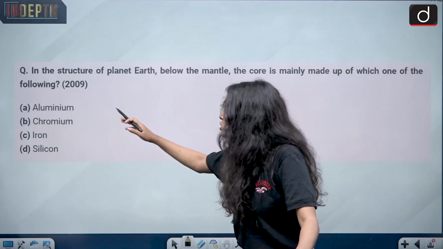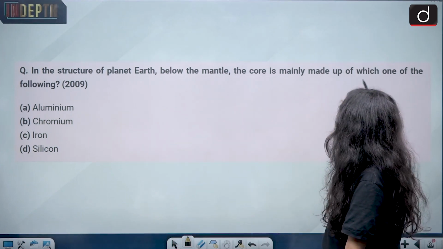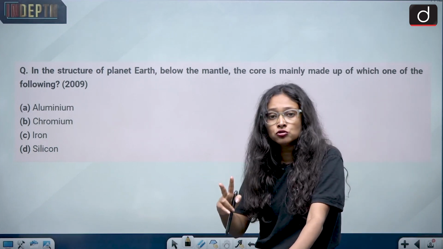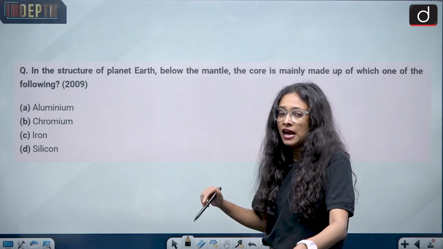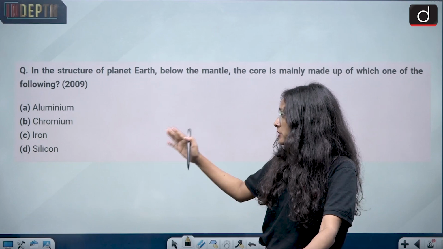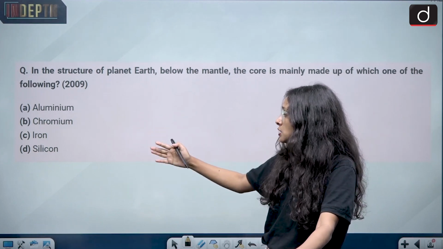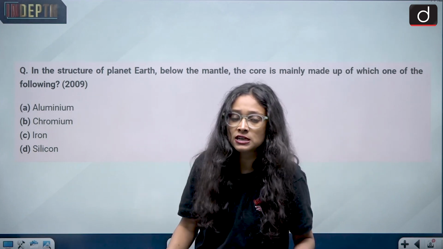In the structure of planet Earth, below the mantle, the core is mainly made up of which one of the following? I already told you the two metals, but here there is only one option, and this is very easy to guess. Your options are aluminum, chromium, iron, silicon. You have to answer in the comment section which one is the right answer.